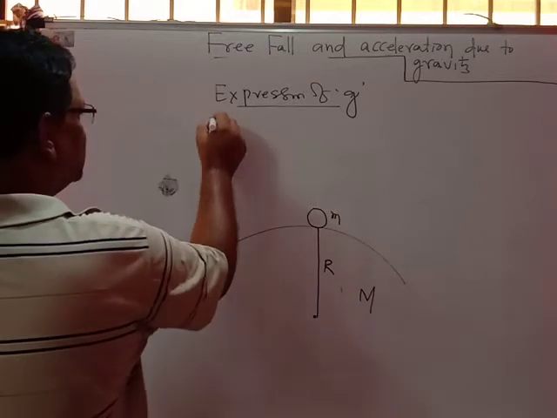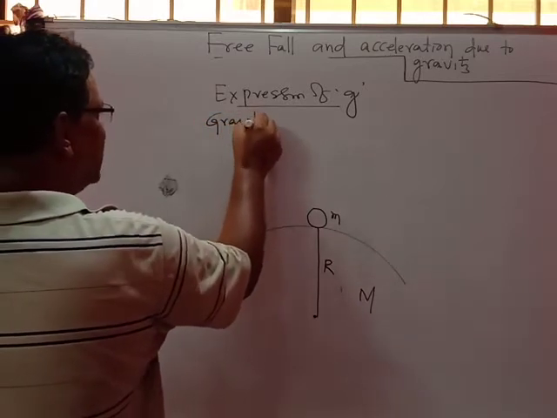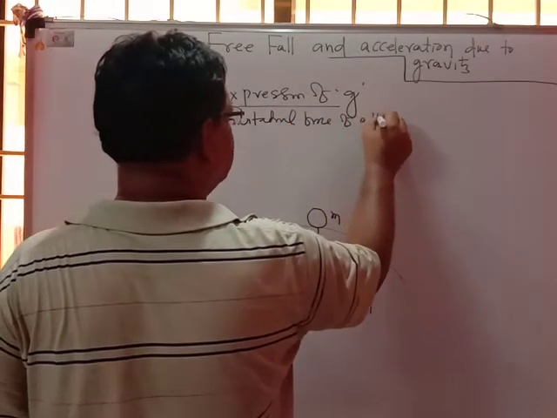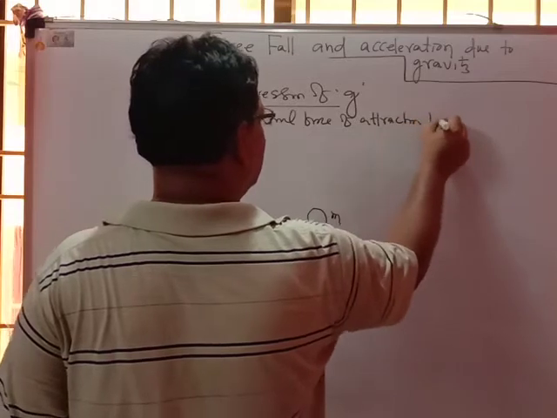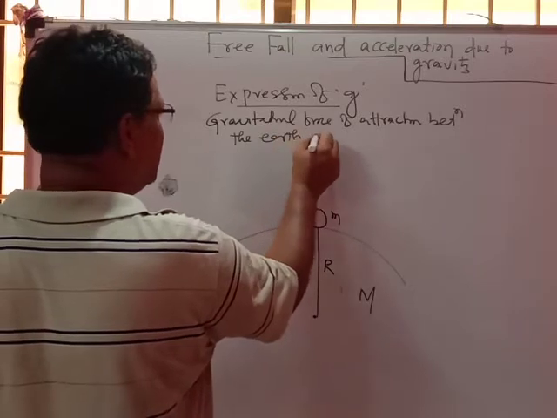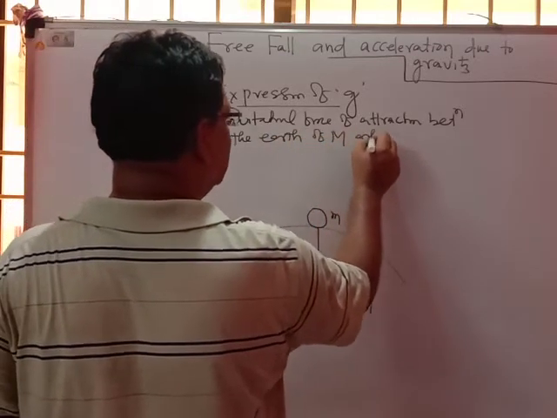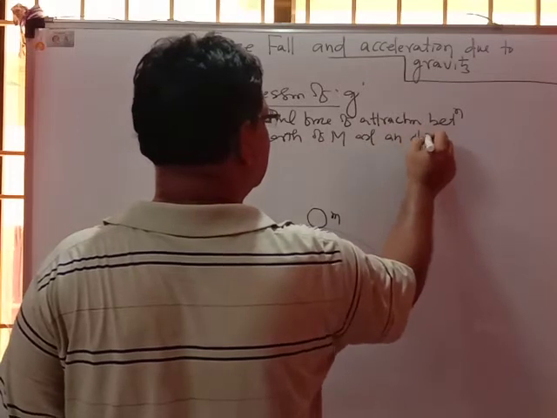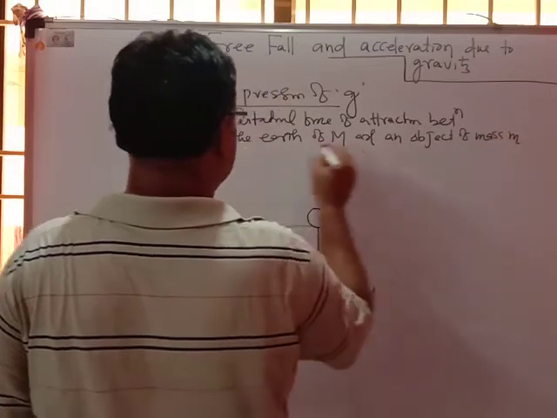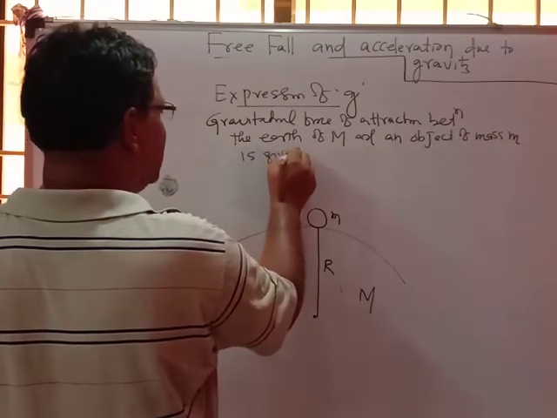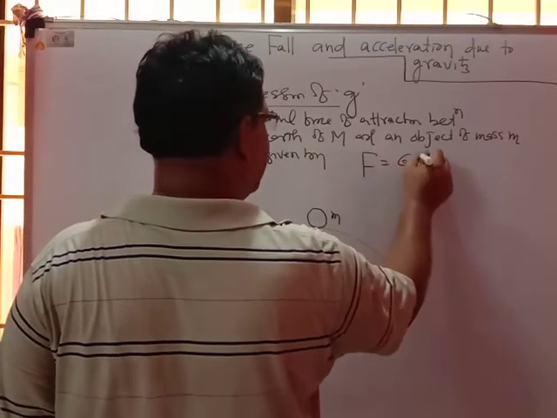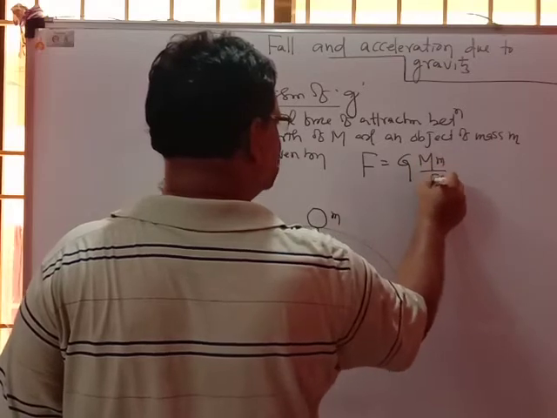The gravitational force of attraction between the earth of mass capital M and an object of mass small m is given by F equal to G capital M small m upon R square.